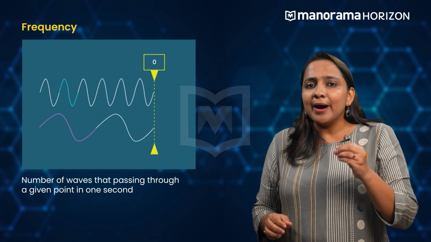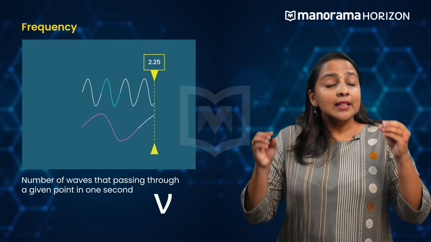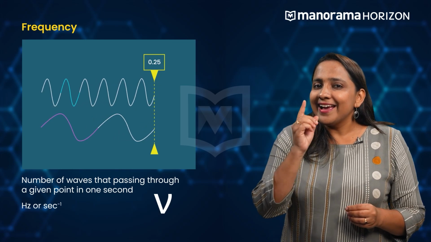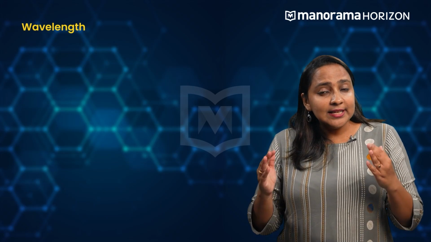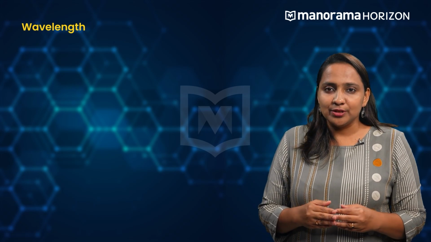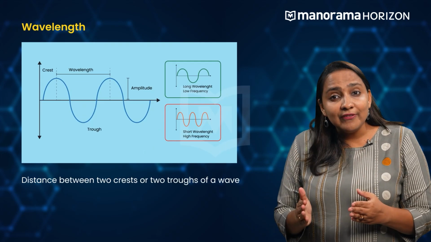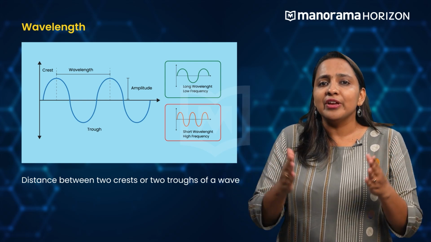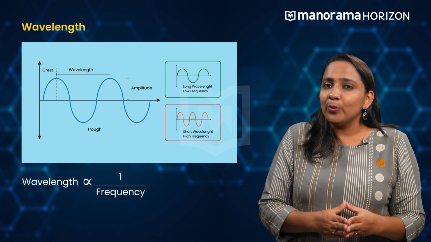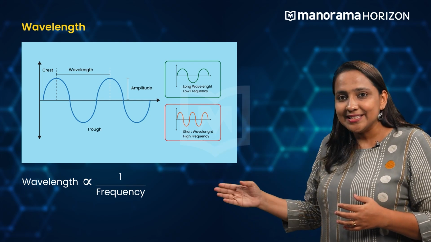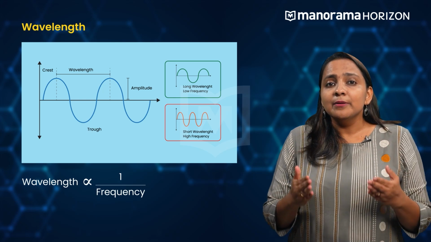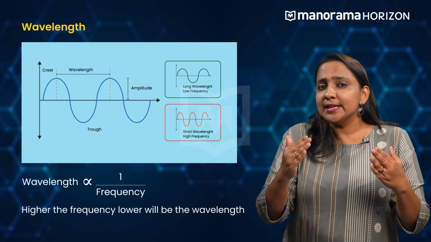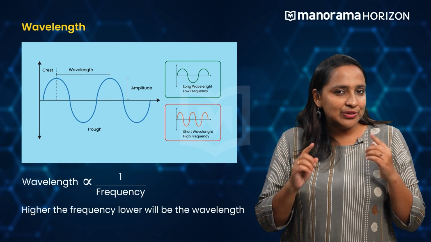It is denoted by the Greek letter nu. The SI unit for the frequency is Hertz, named after Heinrich Hertz. Wavelength is another property of electromagnetic radiation. By definition, the wavelength is the distance between two crests or two troughs of a wave. Wavelength and frequency are inversely related to each other. Wavelength is denoted by the Greek letter lambda. That means higher the frequency, lower will be the wavelength and vice versa.